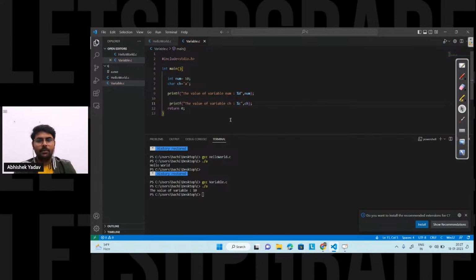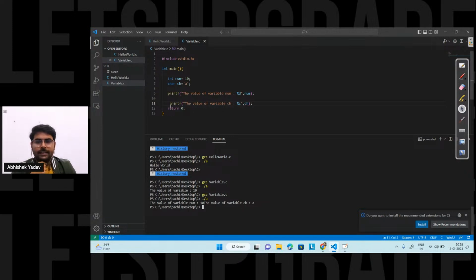Let's run the program here, right? So again, compile and ./a to run the program, and this time you are getting the value of variable num is 10, and after that you are getting the value of variable ch is a here, right?